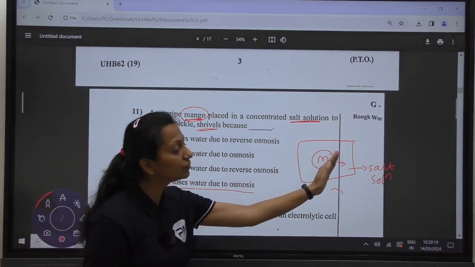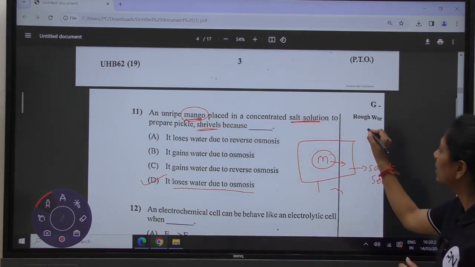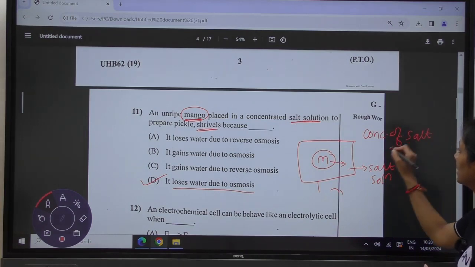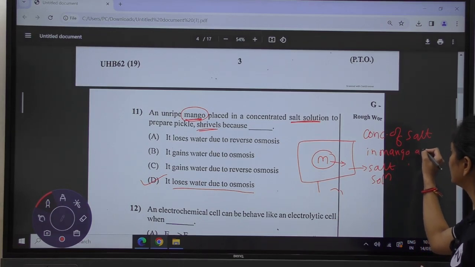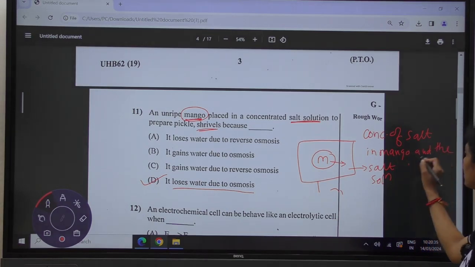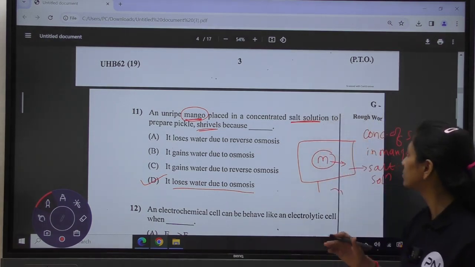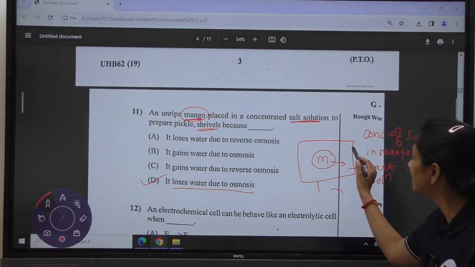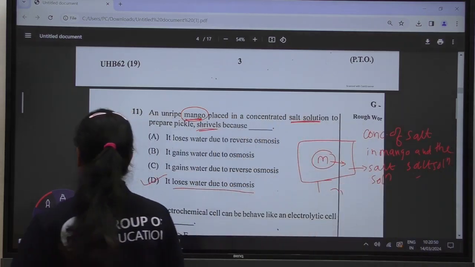The movement of water is because of the difference in the concentration of salt in the mango and in the salt solution outside. So option D is the correct answer.